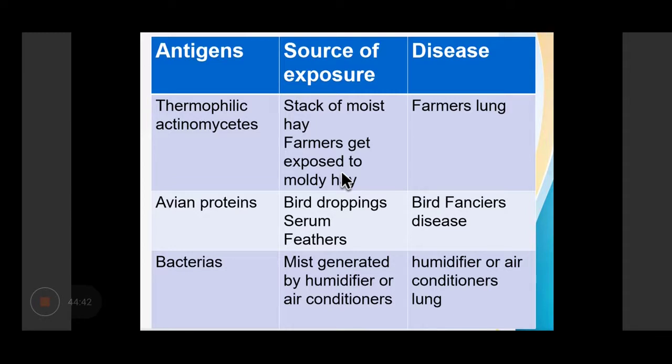Antigens can be avian proteins, which lead to bird fancier's disease. It occurs because of bird droppings, serum, and the feathers. Bacteria like Klebsiella and thermophilic bacteria: mist is generated by humidifiers or air conditioners, and these contain bacteria like Klebsiella and thermophilic bacteria, leading to humidifier or air conditioner lung.